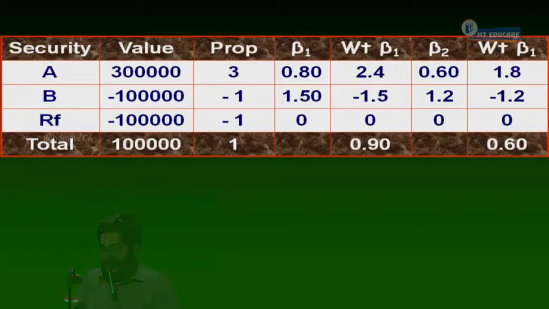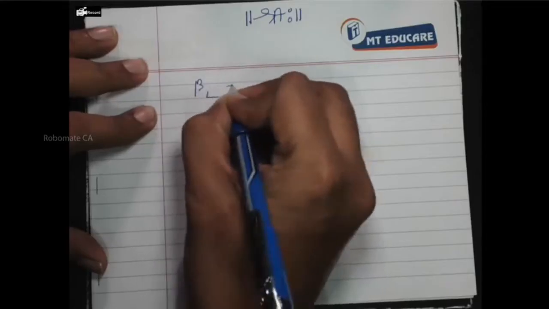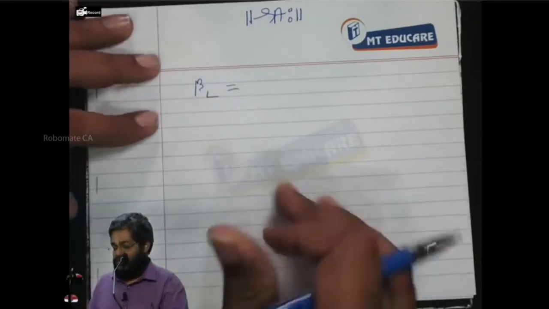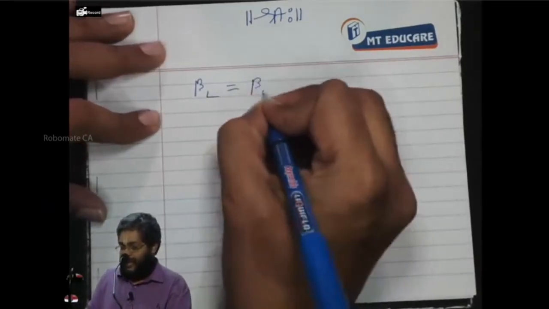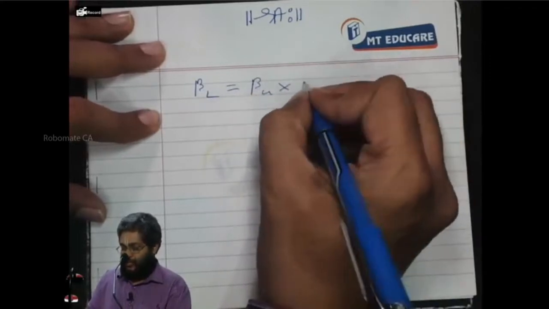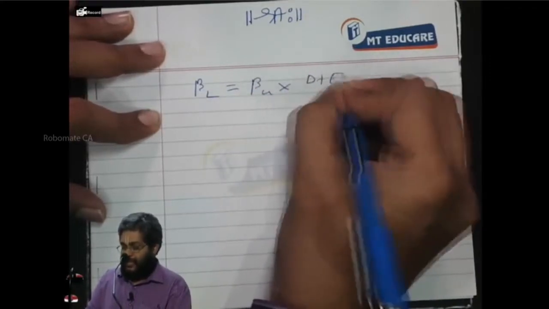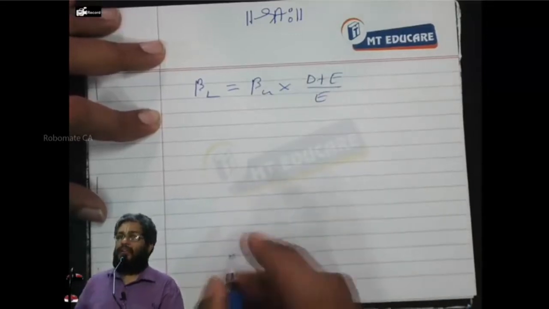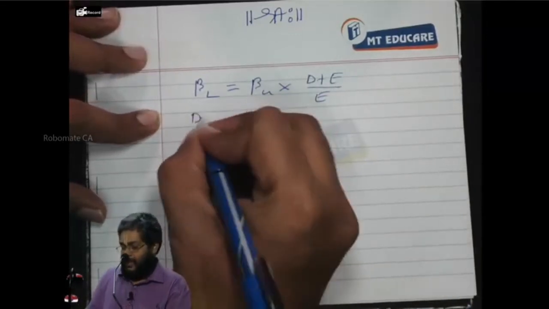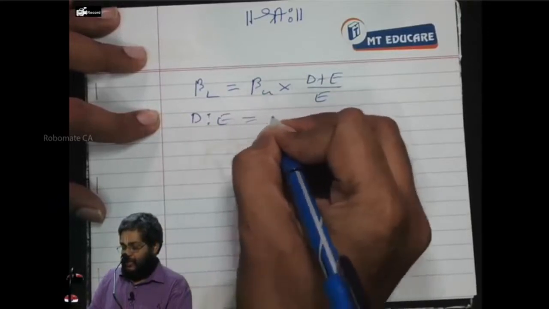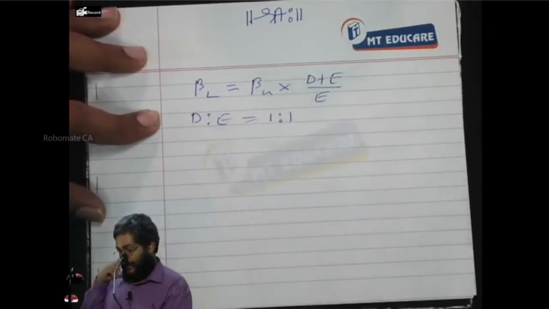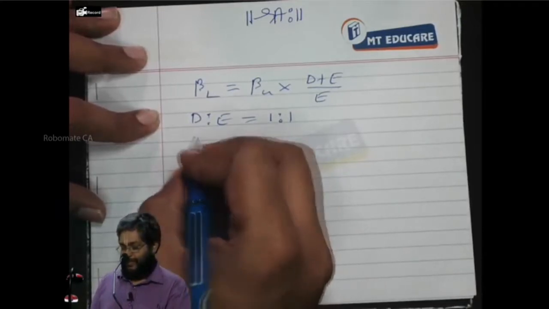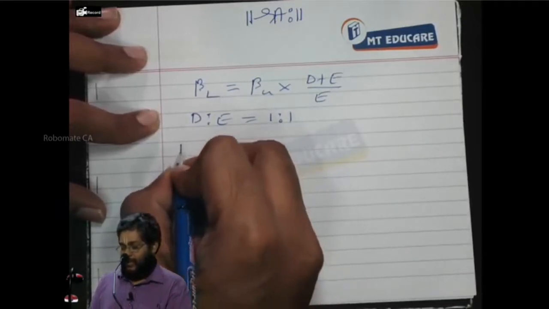Beta levered is equal to, I want you to answer, what is the formula? Beta unlevered into debt plus equity divided by equity. D is to E is equal to what? 1:1. Okay.